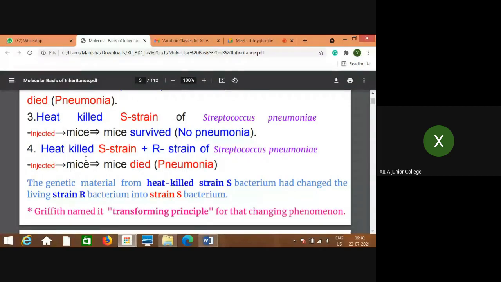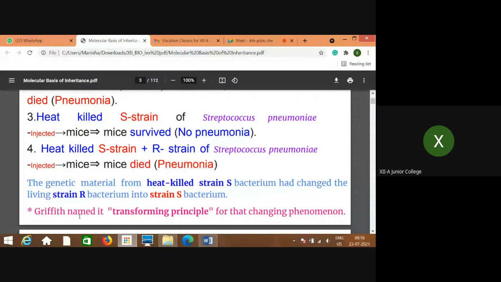So what happened according to the experiment? He concluded that there is something, the genetic material, which the heat killed S strain used to convert the living R strain into the S strain.